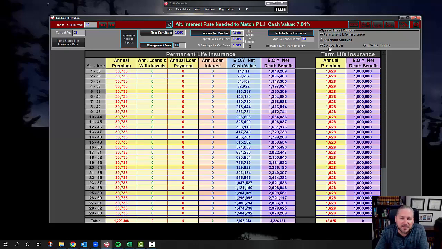Now, an asset like this is often referred to as the AND asset. And the idea there is you can invest in this, you can use this as a savings vehicle, and you can invest in something else, whether it's the stock market, oil and gas, real estate, anything that you want to invest in. You can invest in this and that rather than this or that, which is pretty much every other savings or investment tool out there.